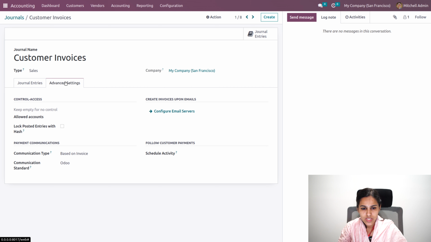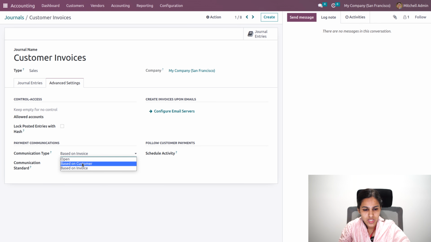Then under advanced settings, we'll be having control access and payment communication options where you can add allowed accounts, and also you can log the posted entries. So once you enable this, that is log posted entries with hash, you will not be able to reverse or edit the journal entry that is generated under the customer invoices. Then we will have the communication type, which is either based on invoice or based on the customer.